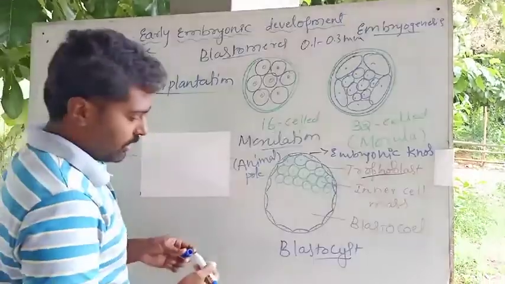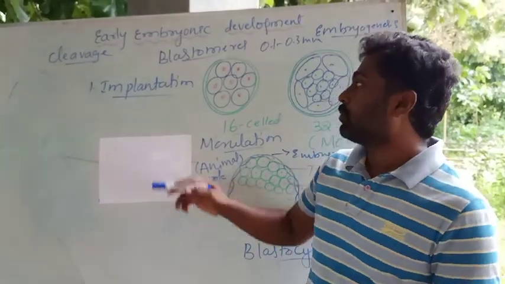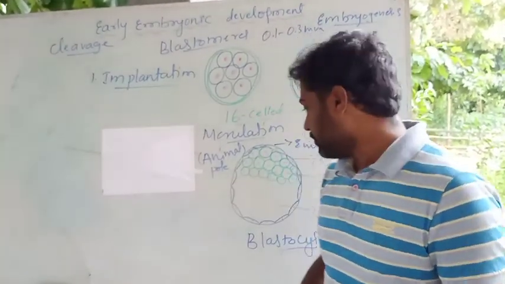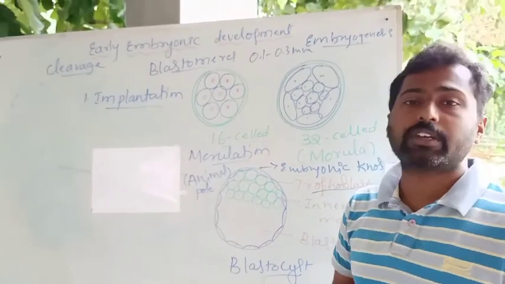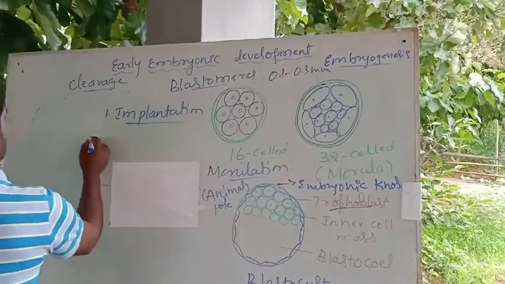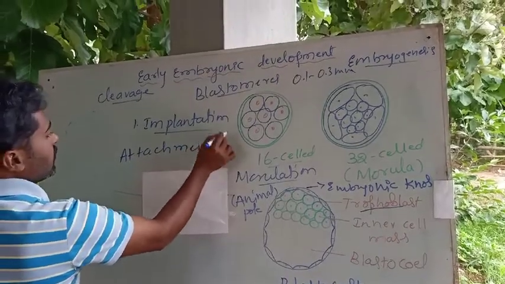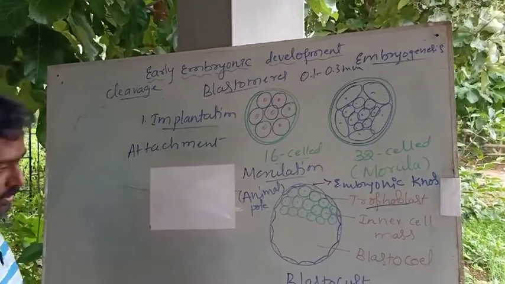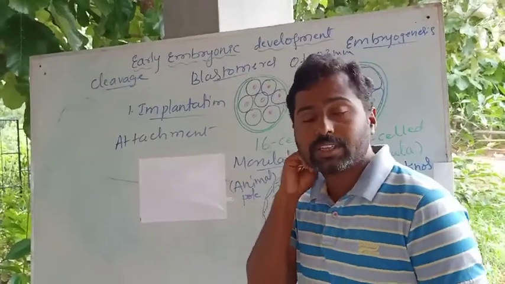Implantation is nothing but the process of attachment of the blastula or blastocyst to the endometrium of the uterus. So a 1 mark question will be asked in the examination.